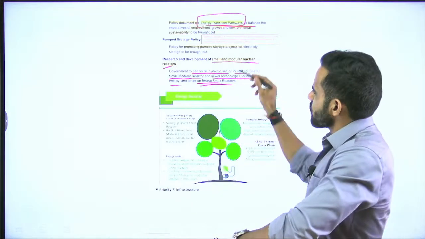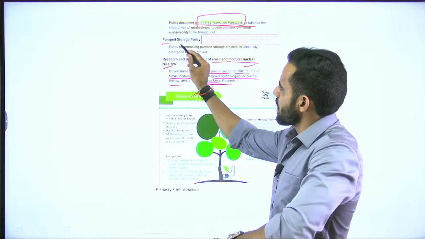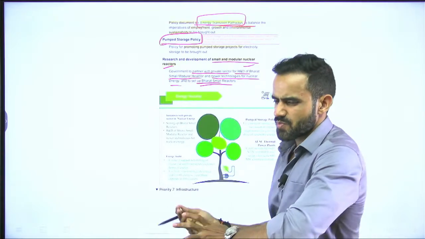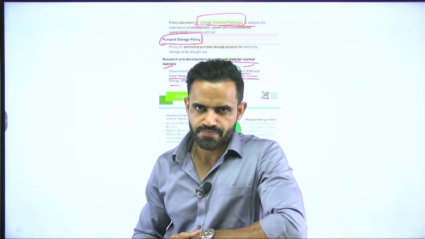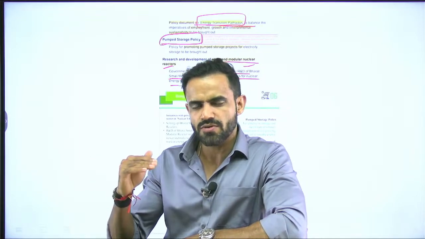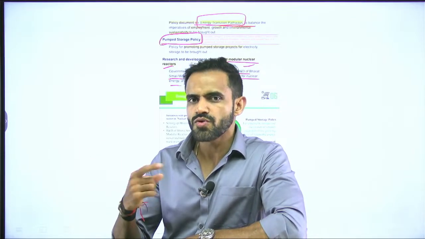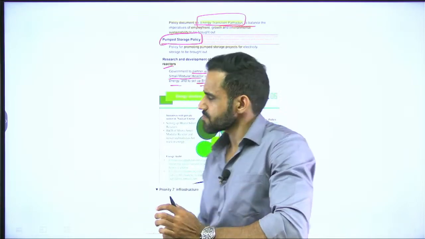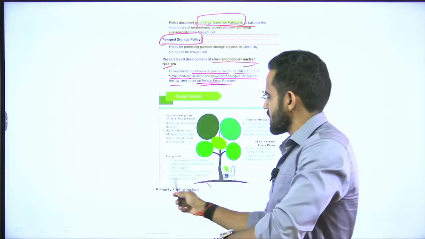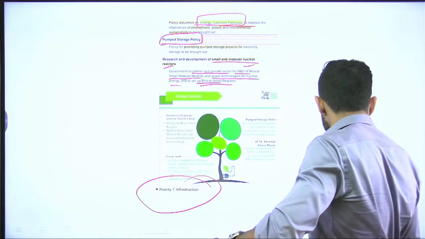Okay. Apart from this, the government is also focusing on pumped storage policy. Pumped storage policy basically means, let us say there is a hydroelectric power generation. So, on one side we are going to store water so that we can use that water whenever there is a requirement of electricity generation. That pillar was energy security, and next pillar is infrastructure.